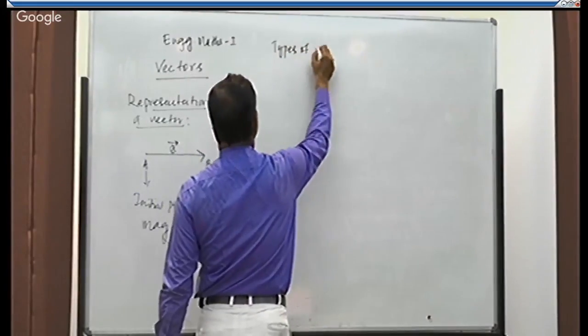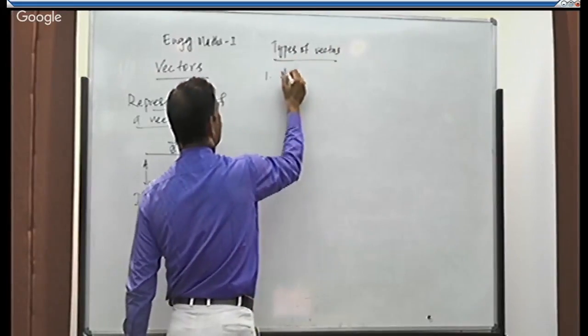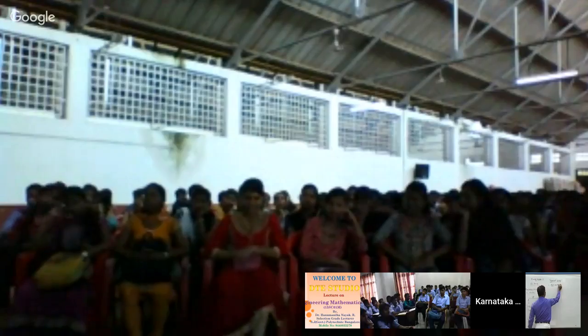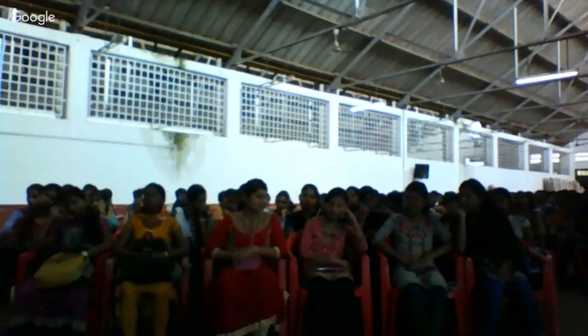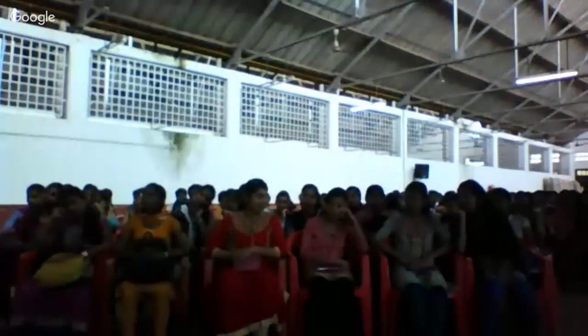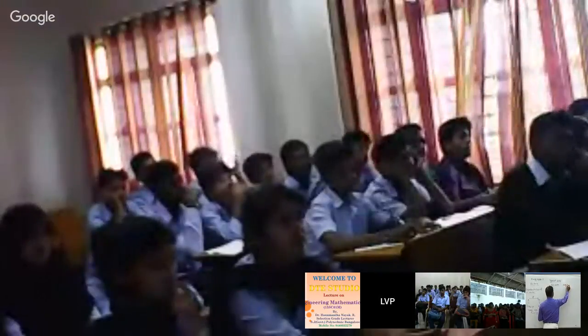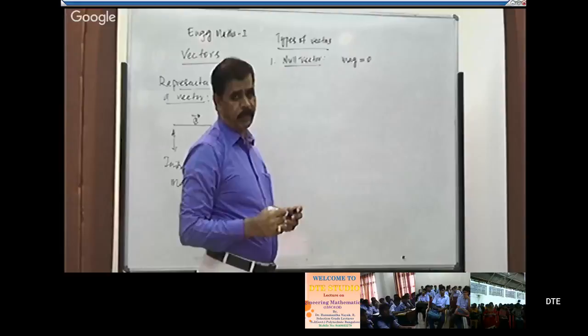Types of vectors. Null vector. A vector having magnitude equal to 0. Any vector, if its magnitude is equal to 0, such a vector is called a null vector, right?